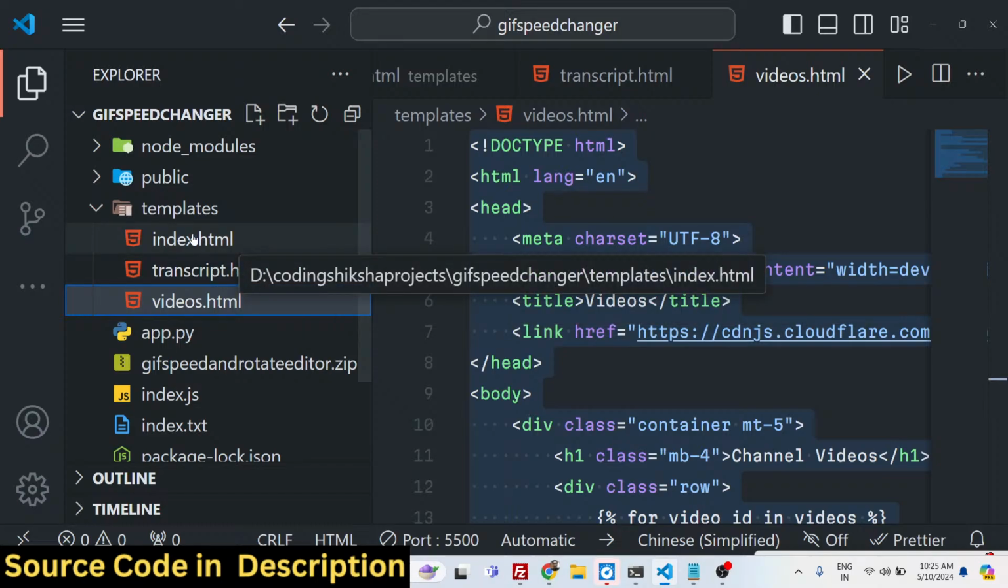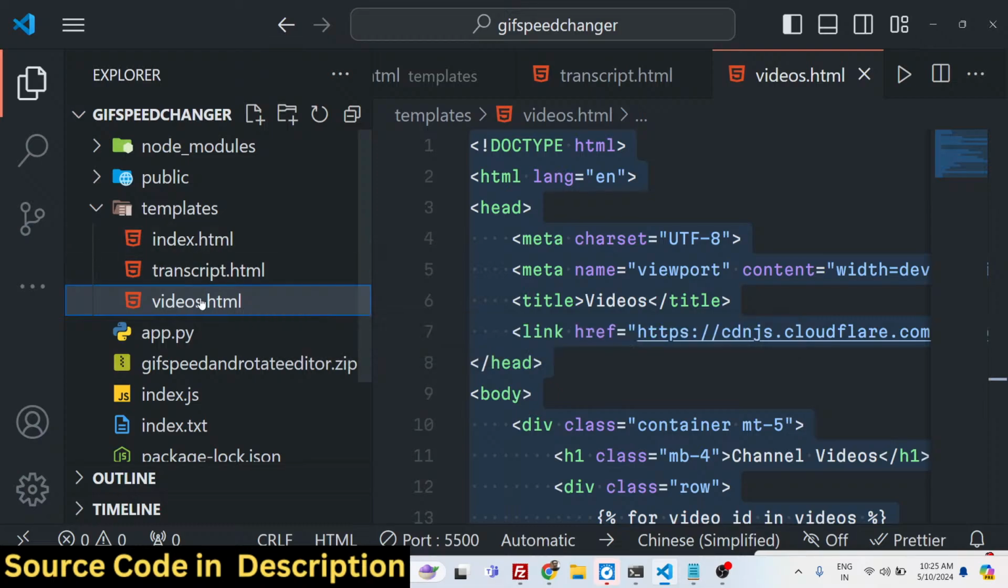So now I will start building this application from scratch.